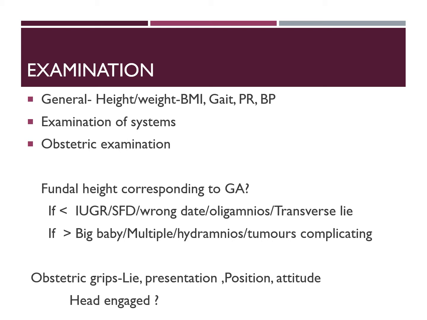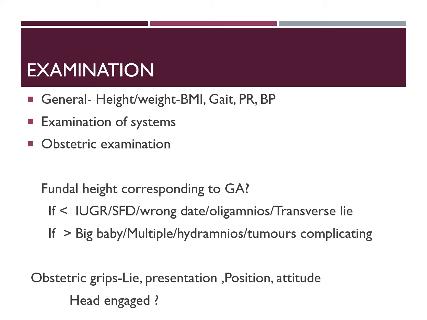If you don't get anything in the fundus or in the first pelvic grip, then you should suspect a transverse lie. Coming to the presentation, the first pelvic grip will tell you whether it is a cephalic presentation or a breech presentation. If you get a globular mass, hard and ballotable, then you can assume it is a cephalic presentation. In a breech presentation, you get a soft, boggy, broad mass, which is non-ballotable.